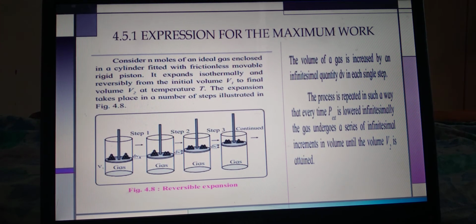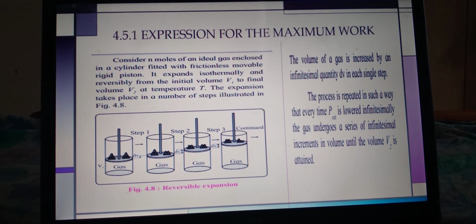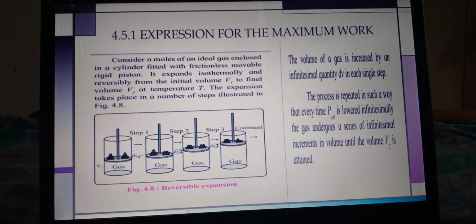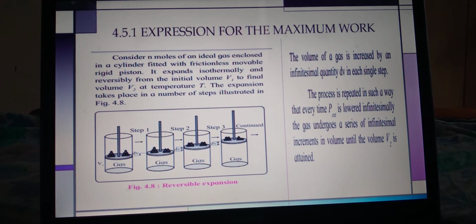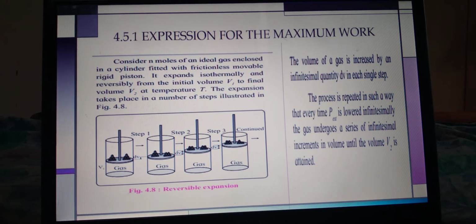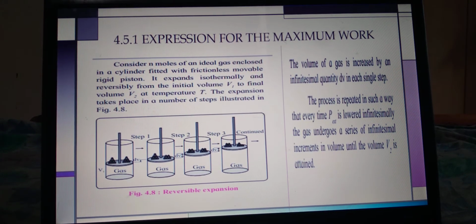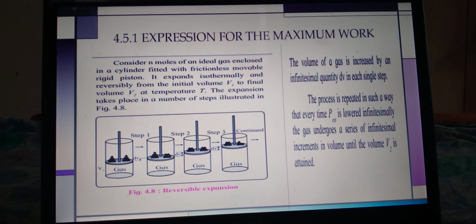Now according to Boyle's law, which we learned last year, the pressure P of the gas will decrease because the volume increases. The expansion continues until the pressure of the gas equals P external.